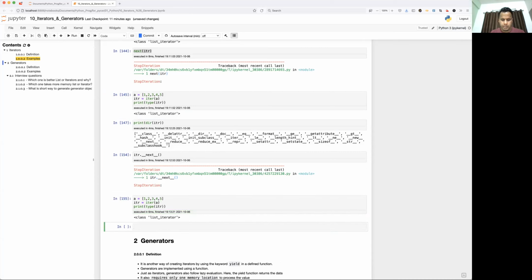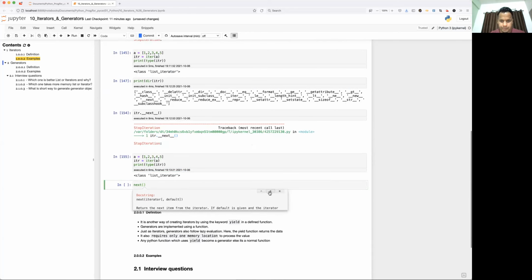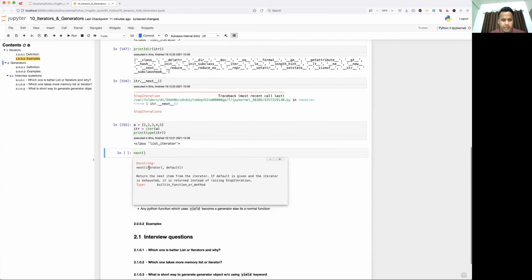In case you are going to use the next function, the first argument will be your iterator, and the second argument is optional. If you don't provide it and keep executing next, it will keep returning all the elements, and once it reaches the end and you try to access again, it is going to throw the StopIteration exception. If you don't want that, then you put some default element.